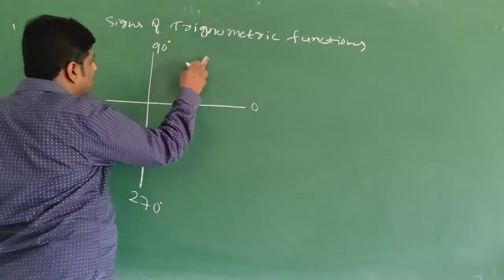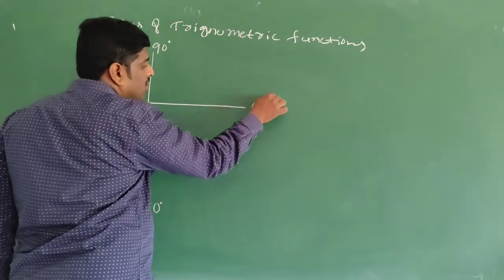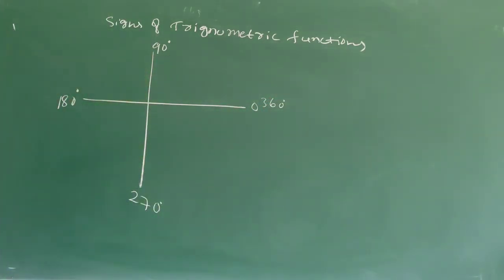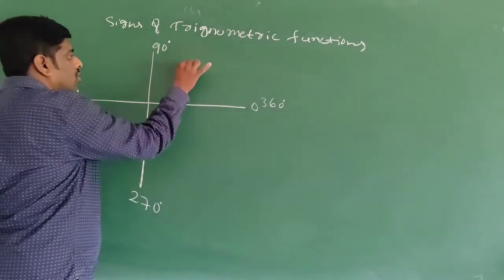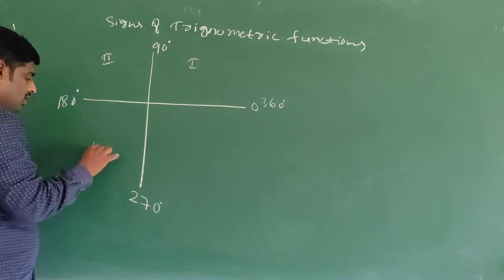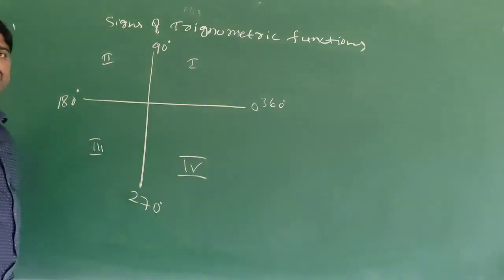When it completes one rotation and you start the second circle, that is 360 degree. This is the first quadrant, this is the second quadrant, this is the third quadrant, this is the fourth quadrant.